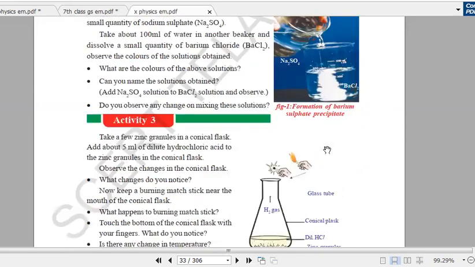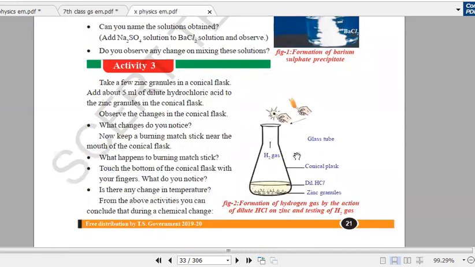So ఇది chemical reaction. Next activity 3 ఏం చేసుకోవాలంటే, you have to take a conical flask. In a conical flask, you need to put some zinc granules, few zinc granules. Then you have to add 5 ml of diluted hydrochloric acid. సో దీనిలో జింక్ గ్రాన్యూల్స్ వేసి దానిలో కొన్ని హైడ్రోక్లోరిక్ యాసిడ్ వేయాలి 5 ml.